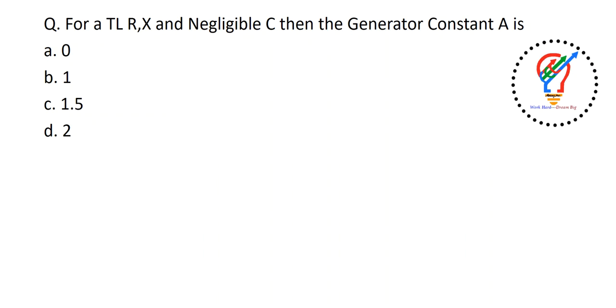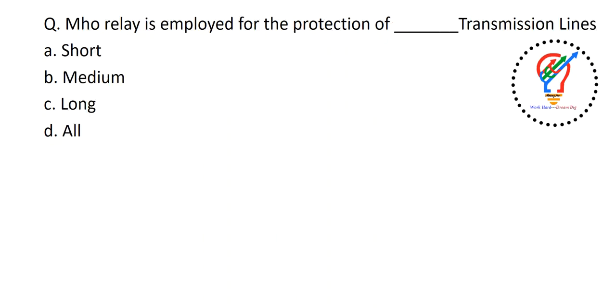Next one, for a transmission line, the resistance and reactance negligible, and C for capacitance negligible, then the generalized constant A is, okay. The generalized constant A is nothing but the ratio of sending end voltage to receiving end voltage. So in a short transmission line, these two are approximately the same. So the answer is 1.